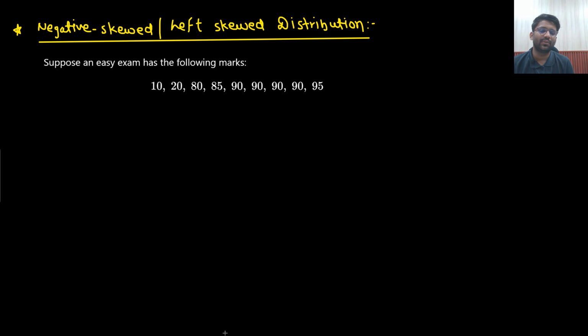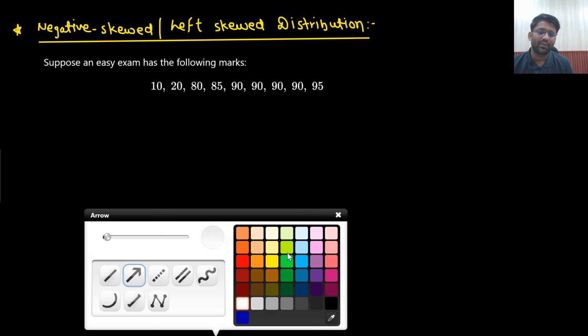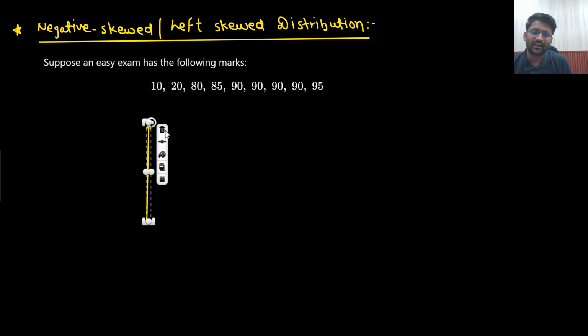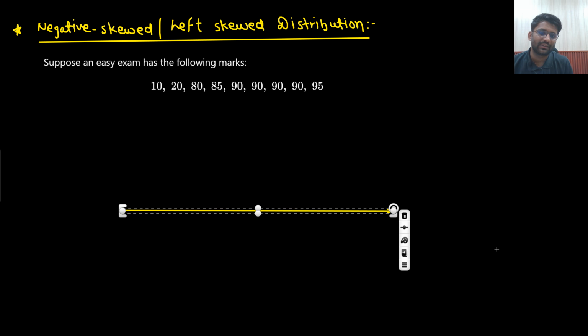Now, what about the negatively skewed? So here also you can draw the data. You would see that a lot of guys are there who are getting higher marks. But very less guys are there who are getting low marks because it was an easy question paper.